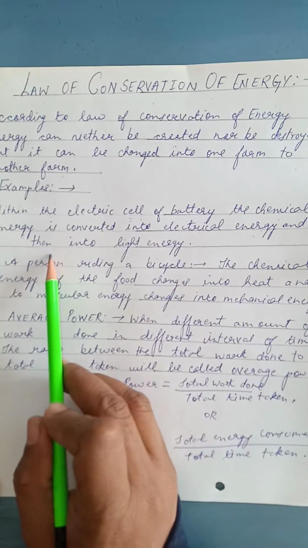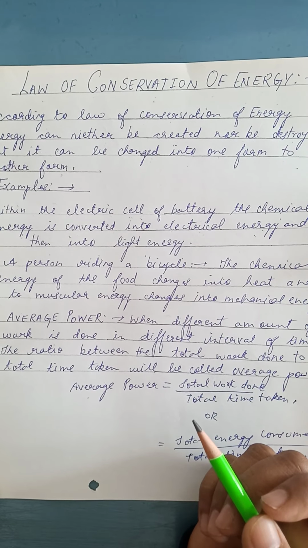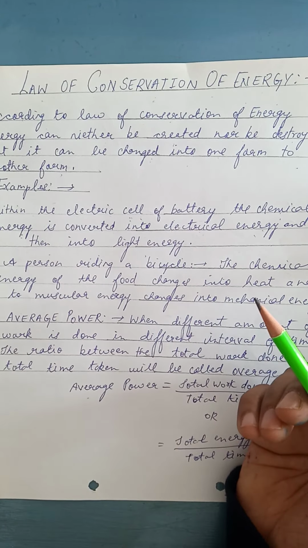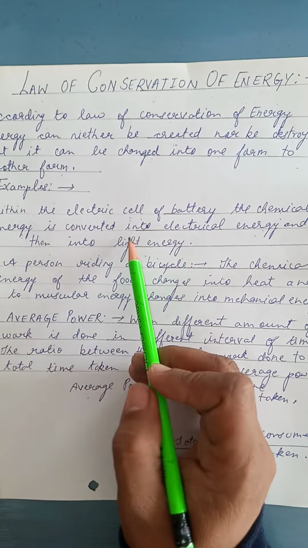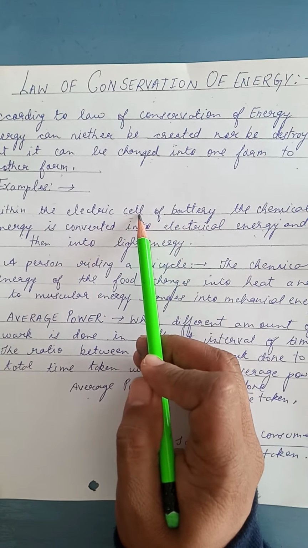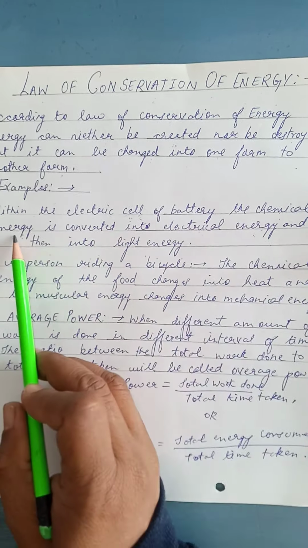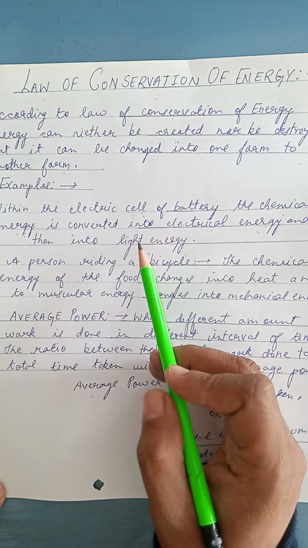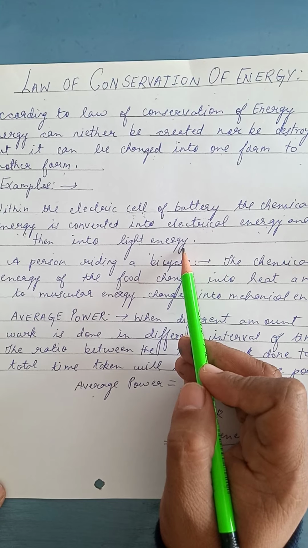Then it is converted into light energy, which passes on through the circuit if it is connected to a bulb. So this is the energy conversion to glow a simple bulb. When the bulb is connected to the cell or battery, the energy stored in the cell in the form of chemical energy is converted into electrical energy, and then the bulb glows. So we can consider that it is converting into light energy.